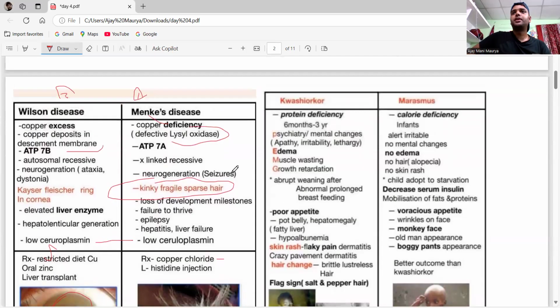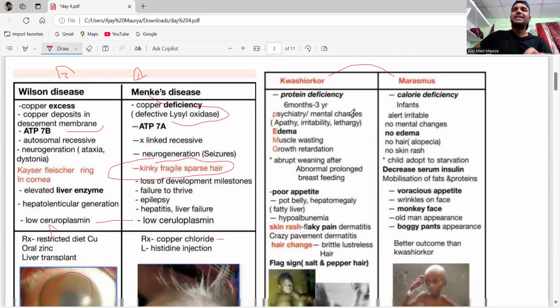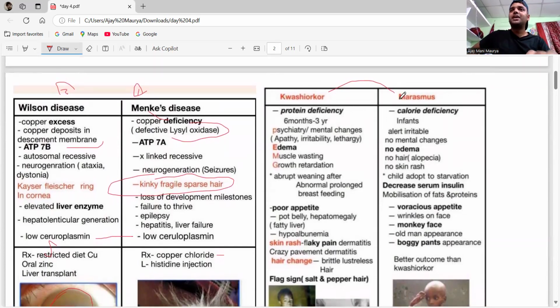Next one is from protein: the Kwashiorkor and the Marasmus. This is nutritional deficiency. See here, the first one is Marasmus. Marasmus, see, Mar gaya. Mar means about to die, it means he will be very thin.